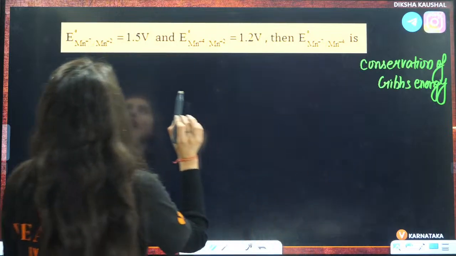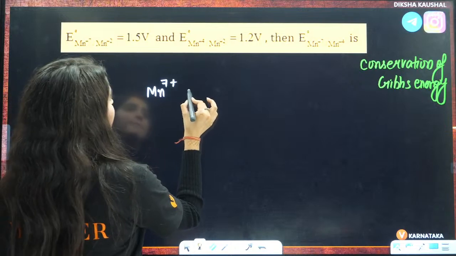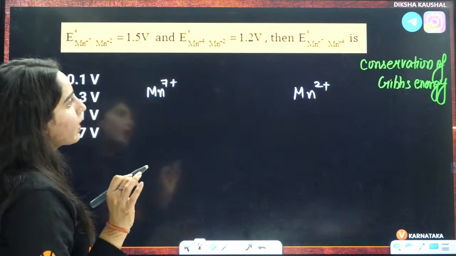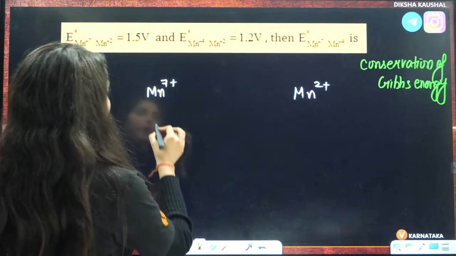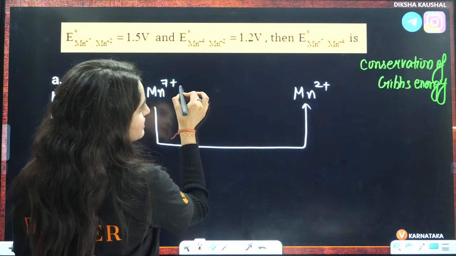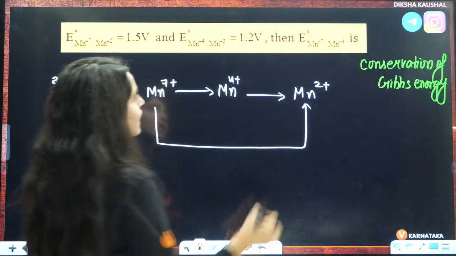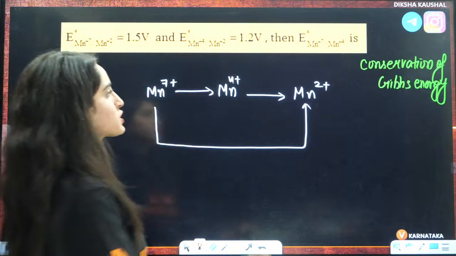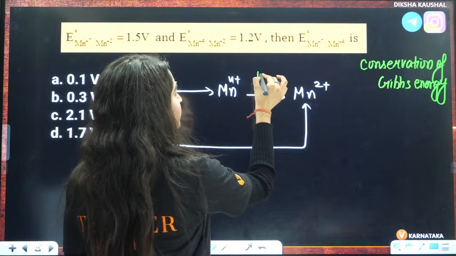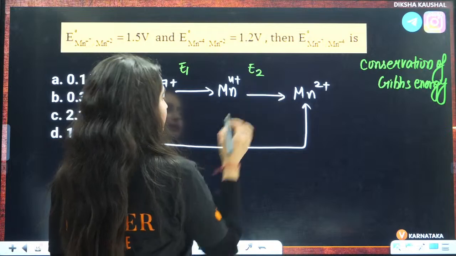They are saying that you have the conversion of Mn7+ to Mn2+, right? This conversion you have, Mn7+ to Mn2+. Then from Mn7+ to Mn4+ you have to find out. But from Mn4+ to Mn2+, that is 1.2. So this is given out to be 1.2. I'll take it as E1, this is my E2 and this is my E3.